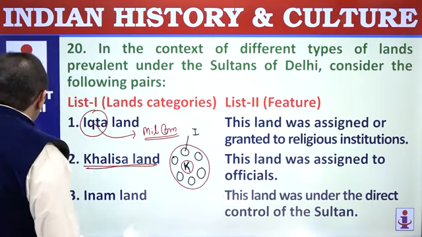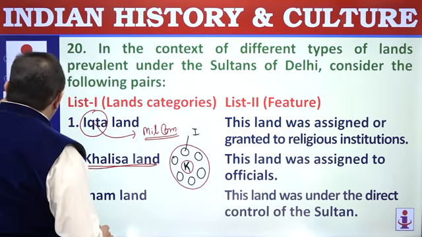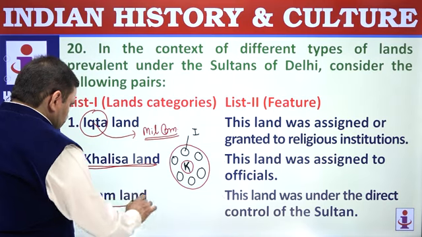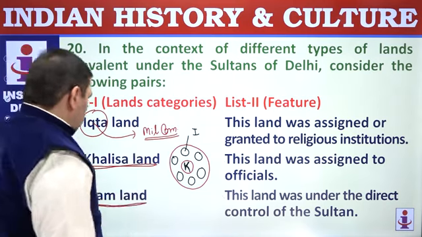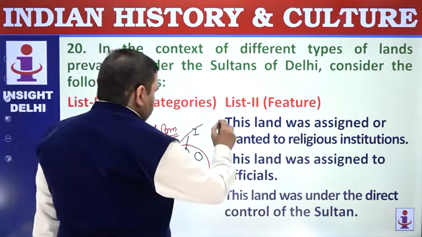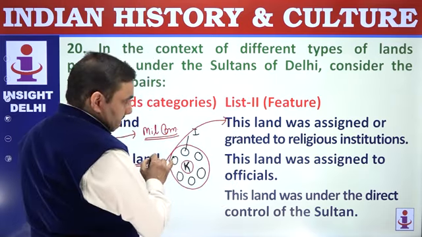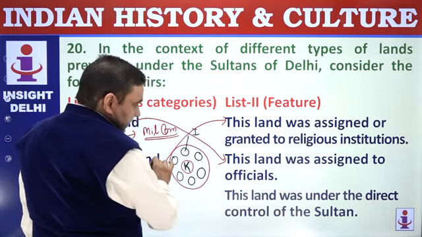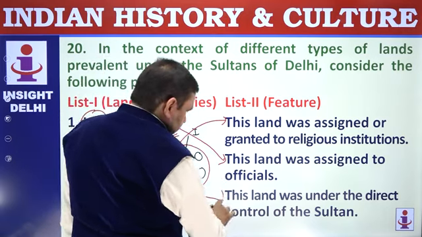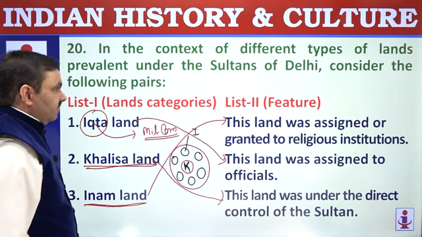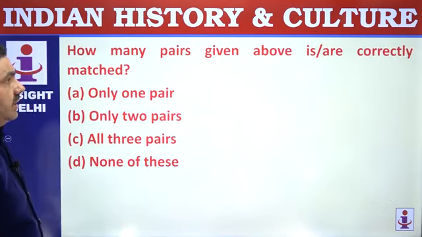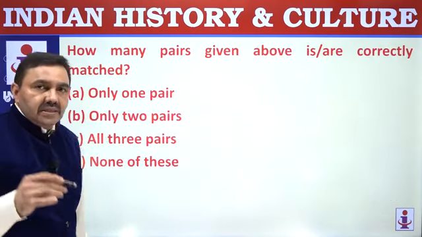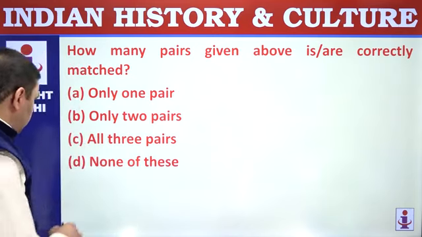Inam land. Inam means gift. Basically, Inam land was given for religious and non-religious purposes as a gift. So 3 will fall here. Iqta assigned to officials. Khalisa under the direct control of Sultan. So that we need to see: how many are correctly matched? None of these is correctly matched. So option is D.